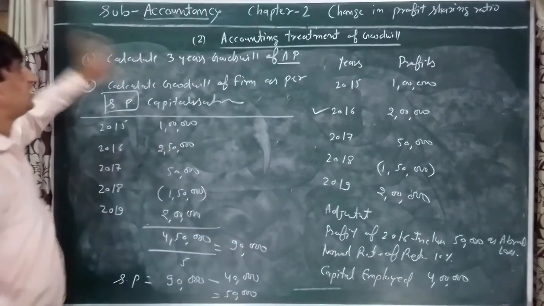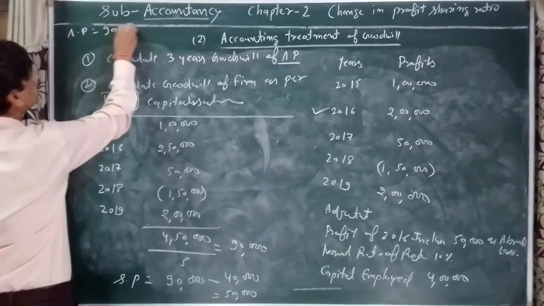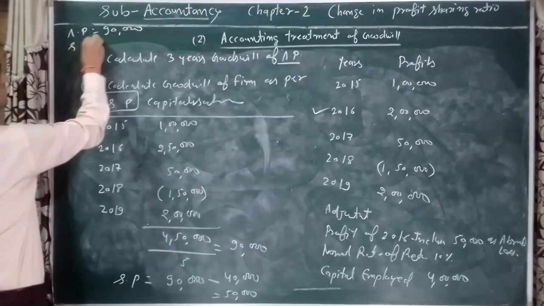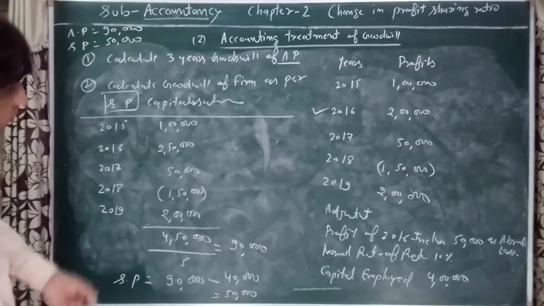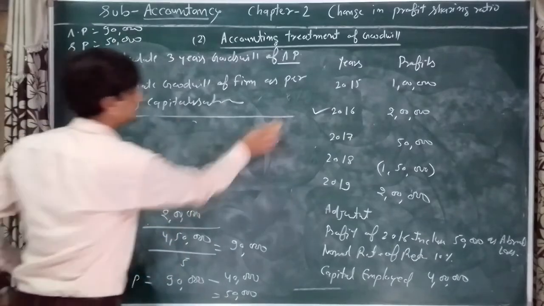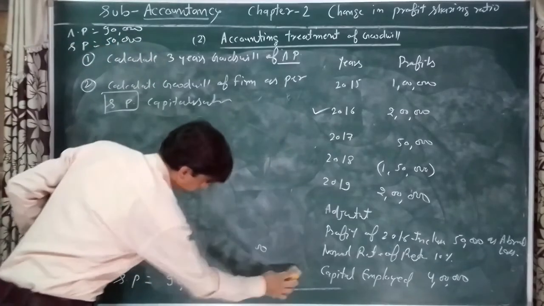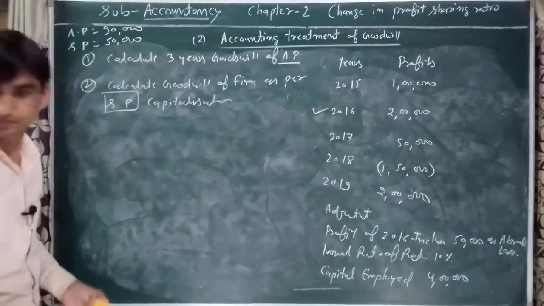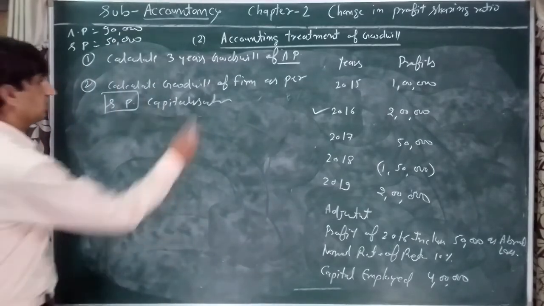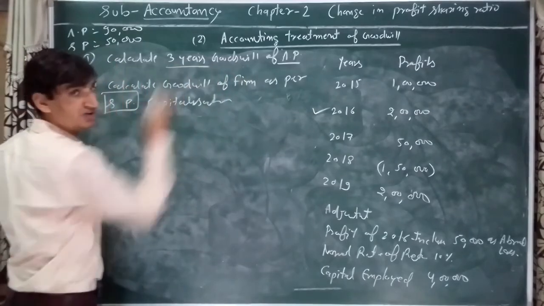We have calculated both values, average profit 90,000 and super profit 50,000. Is it clear? Now apply them for calculation of goodwill.